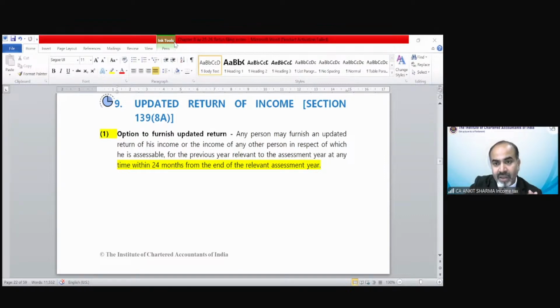Pranav is right. Not December, it would always be March. No December date. 31st March 2028 for assessment year 25-26. Correct, Pranav.